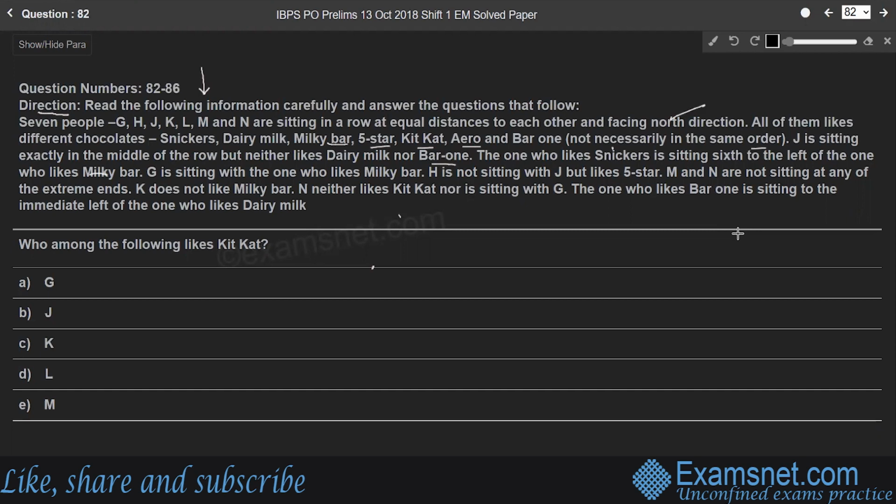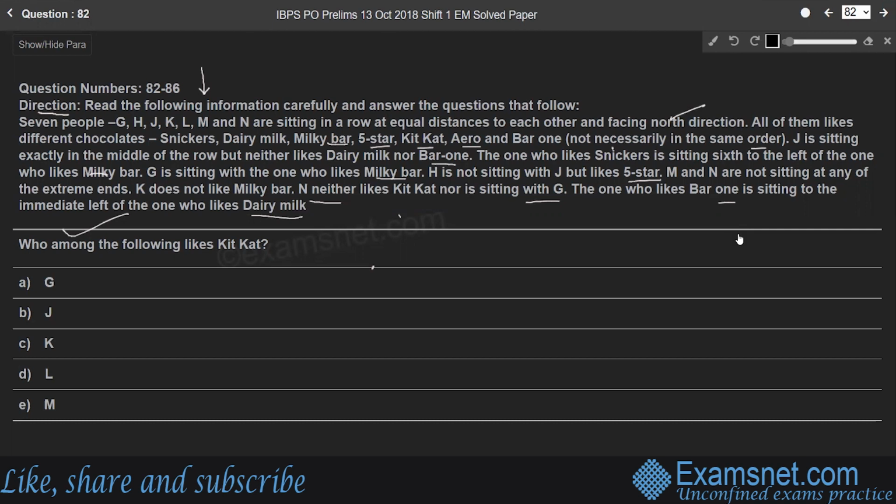G is sitting with the one who likes Milky Bar. H is not sitting with J but likes 5-star. M and N are not sitting at any of the extreme ends. K does not like Milky Bar. N neither likes Kit Kat nor is sitting with G. The one who likes Bar 1 is sitting to the immediate left of the one who likes Dairy Milk. Then, who among the following likes Kit Kat?